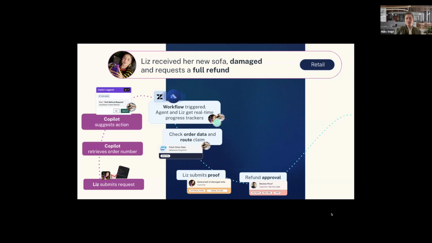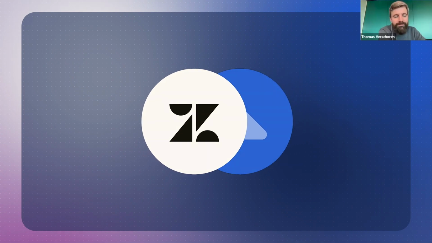Like in the first use case, we need an approval and a decision based on the photo, based on the decision from Liz. Is it a full refund or should we send a new sofa to her? In this case, we refund the issue completely and don't send another sofa to her. We update the back office system in the background, and it looks so easy because we have the agent on one side, the AI on the other side, and in between is the magic workflow with Next Matter. So, demo time.